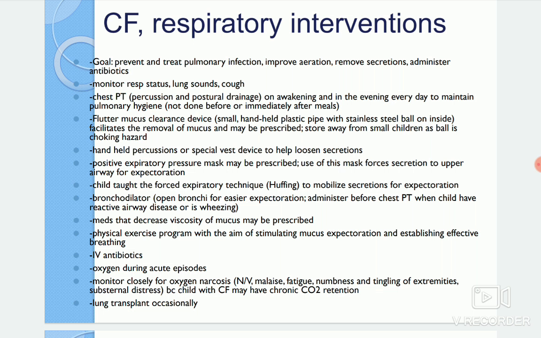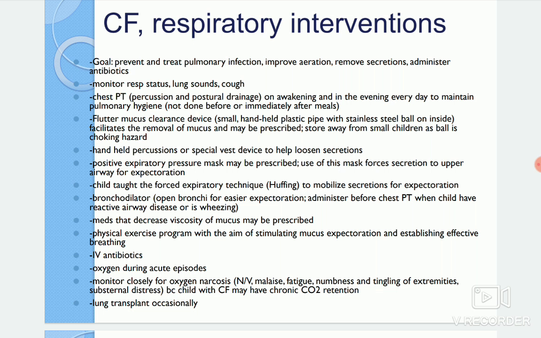That looks like a small handheld plastic pipe-like thing with a stainless steel ball on the inside, which facilitates the removal of the mucus, and that may be prescribed here. Store it away from small children, because it contains a small steel ball, so if children handle it, they can have a choking hazard. So you should not give this to children. It is usually used for therapy purposes, but other than therapy, you should not leave it within reach of children. So you should always keep it away.